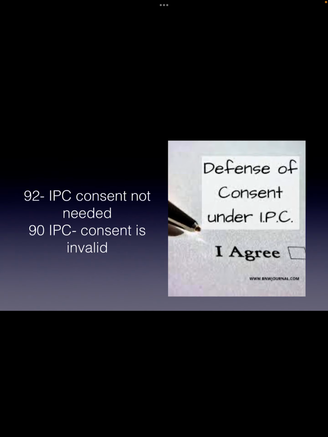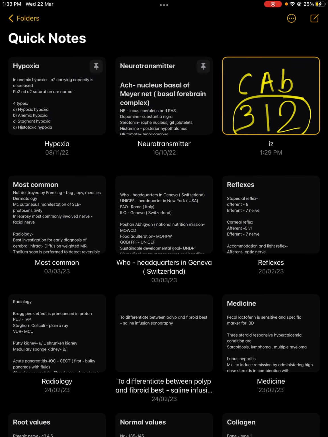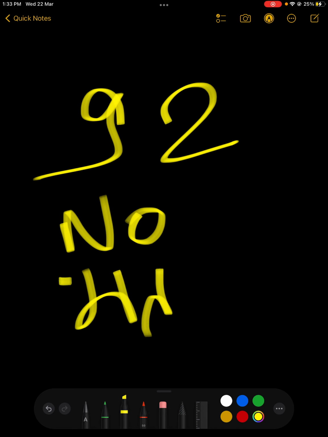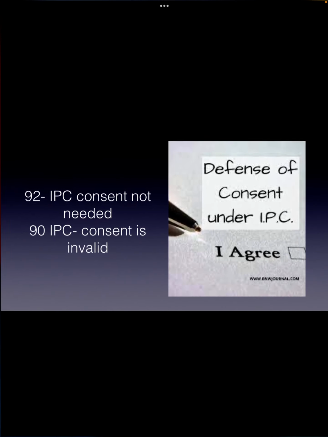That is 9 and 2 IPC. 9 means no, meaning mat in Hindi, and 2 is do, meaning mat do, do not give consent. In case of an emergency situation, 92 IPC, that is the mat do IPC, consent not needed, and 90 IPC, that is consent is invalid.